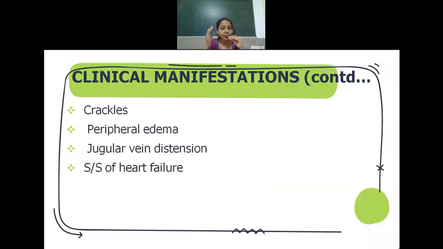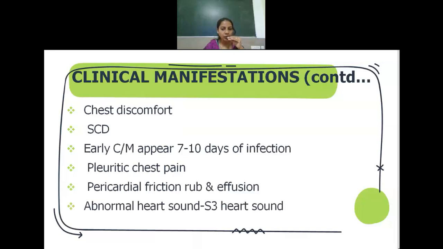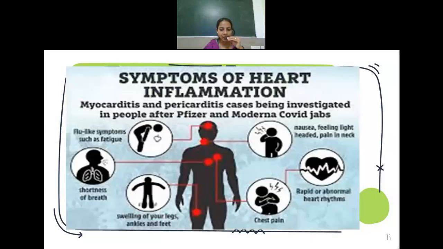Okay, so when they progress to heart failure, the person will have some edema in the body. Especially peripheral edema will be there. Edema of the feet or the extremities is seen. They can have jugular vein distension, and some other signs and symptoms of heart failure are also seen, which we will discuss in detail when we move into the topic heart failure. Okay, next is moving on to the pathophysiology, because some slides I have missed earlier.